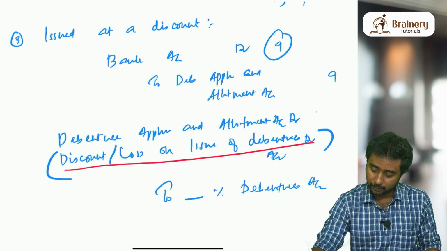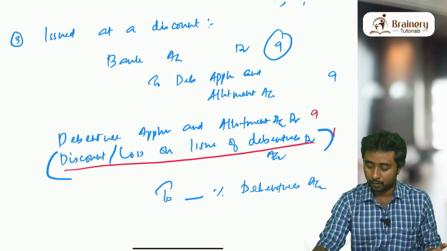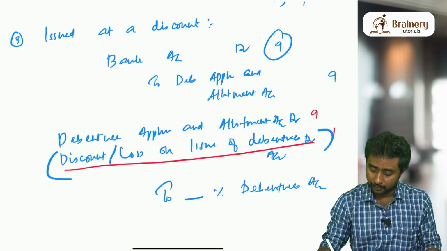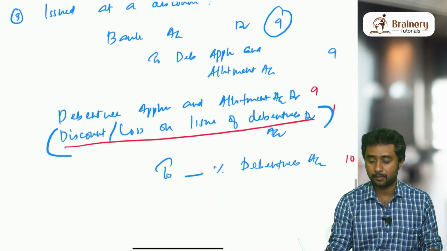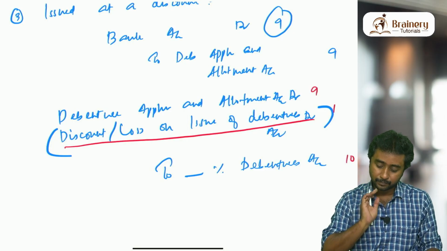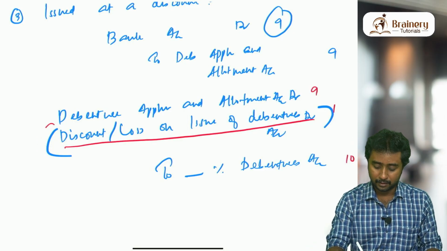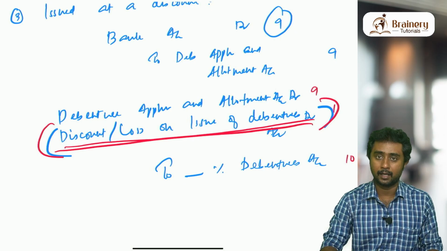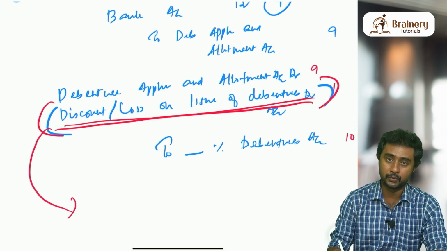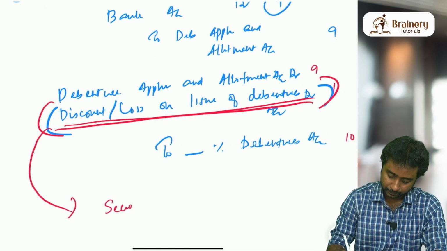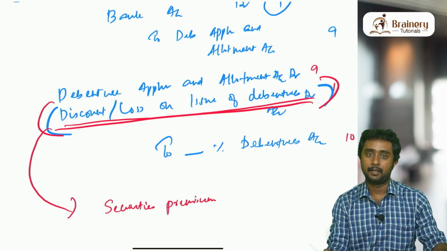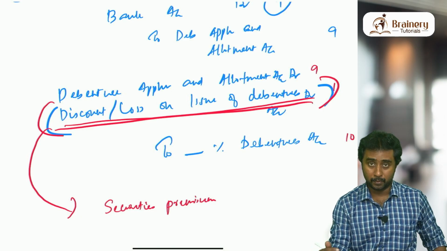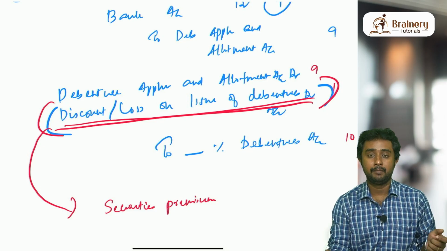So we will write it like this: in debenture application we will write 9, whatever loss is there we will write here as 1, and the face value of the debenture is how much? 10. So the entire 10 will be written in the debentures account. This is how we will write the amounts when it comes to discount. This discount is actually a loss which should be written off using our securities premium. Later we will be discussing that topic also. The money that we collect as securities premium, in the previous chapter you must have done a lot of questions based on the premium amount.